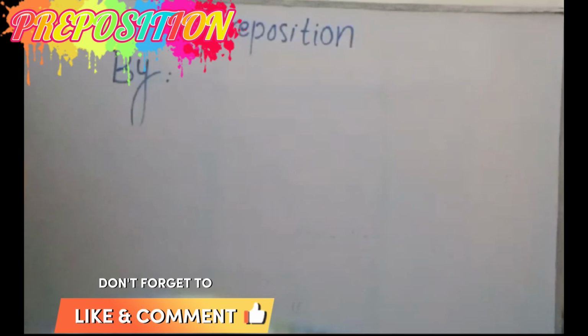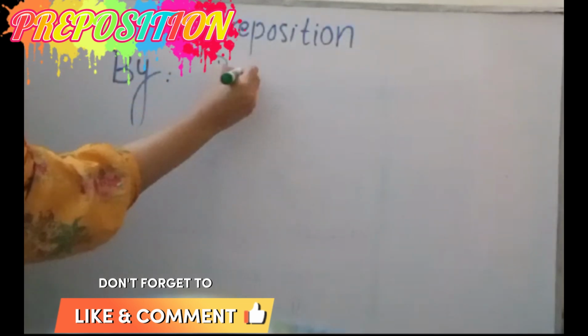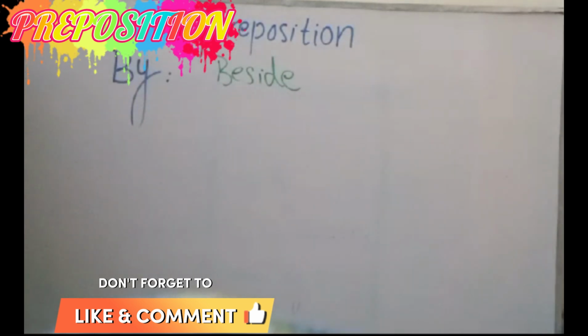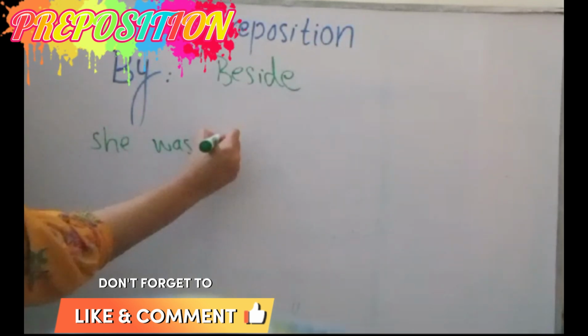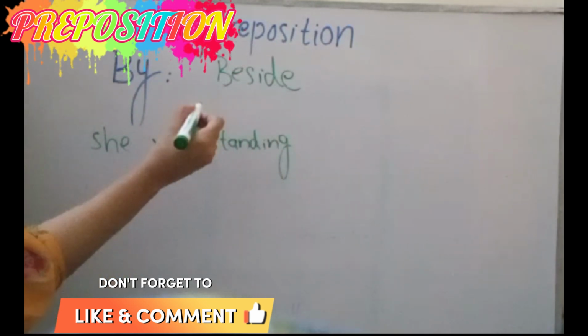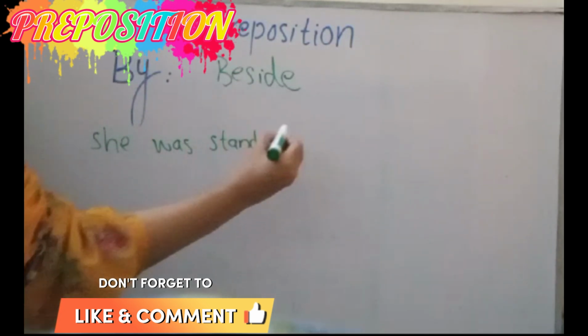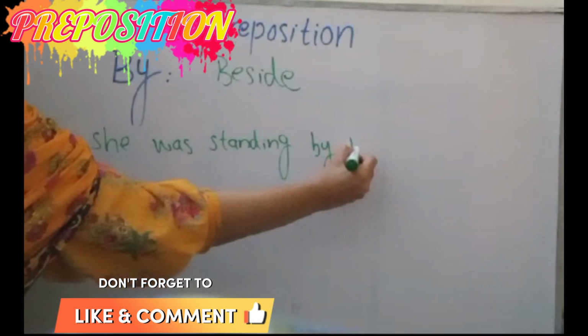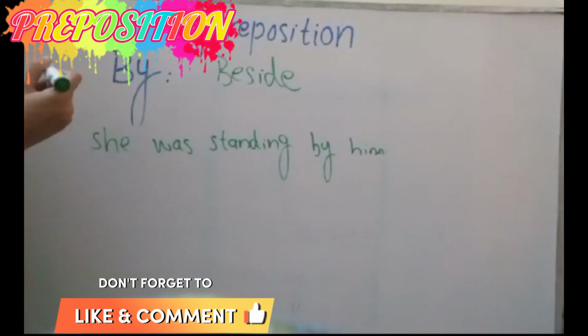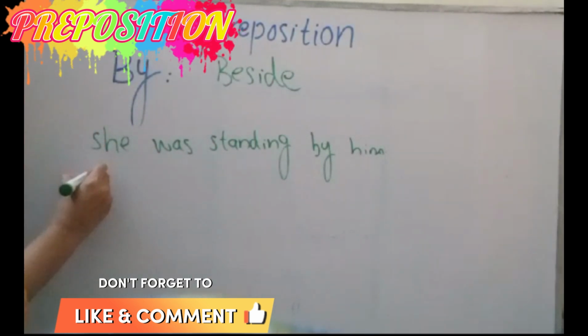If I say she was standing by him, it means beside.